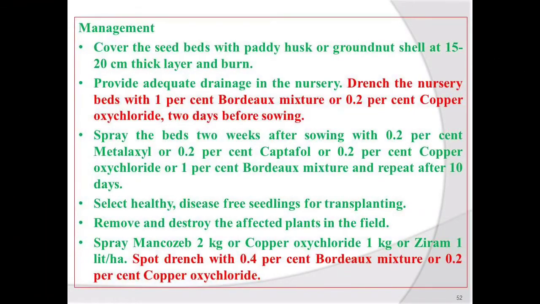Now for management of this black root rot of tobacco, we have to apply the same control measures that we have studied in the earlier disease, that is black shank of tobacco. That means drenching with fungicide, preparing healthy seedlings or using healthy disease-free seedlings for transplanting, and removing and destroying affected plant parts. These are common practices that we have studied in the earlier disease, so these are also applicable for this black root rot of tobacco.